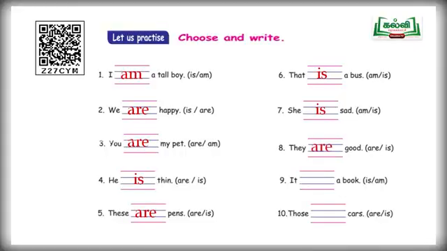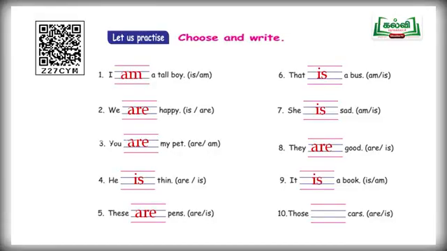And next one, it dash book. Two options are is and am. So which one is correct? It is a book is correct. And next one, those dash cars. So two options are are and is. Which one is correct for those? Very good. Are is the correct answer. Move on to the next one, spelling check.